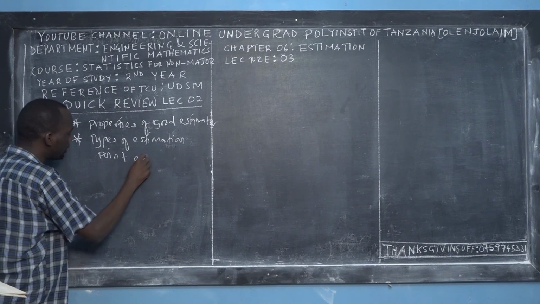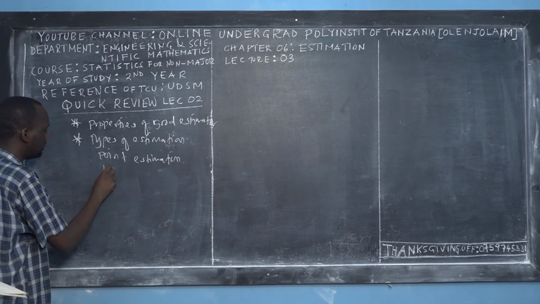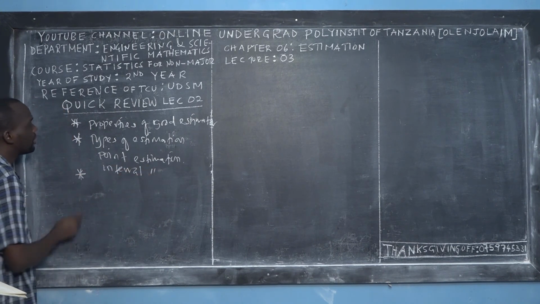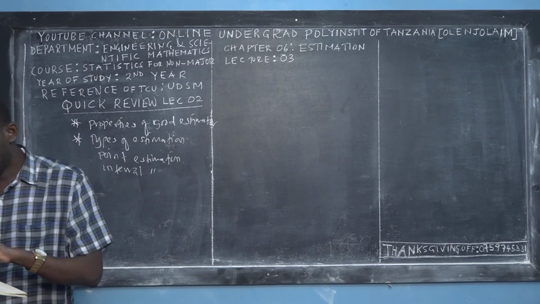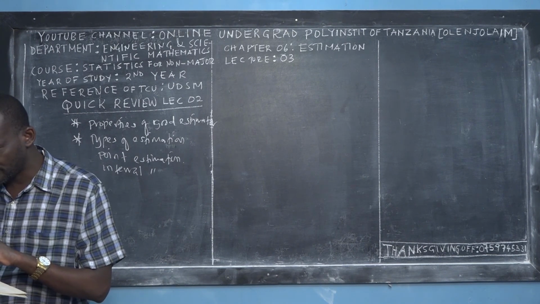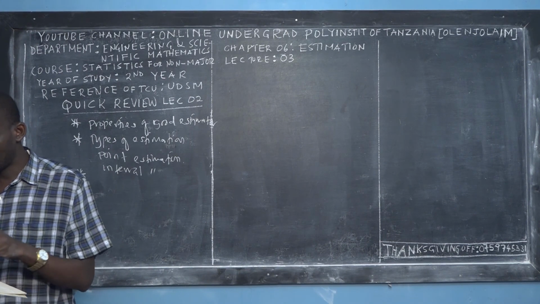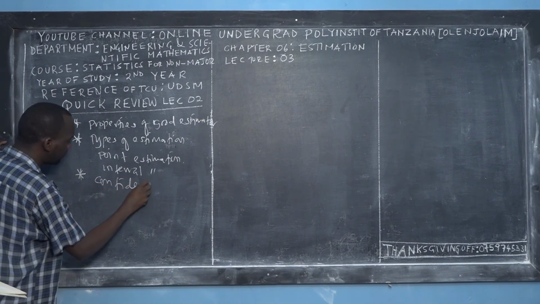Point estimation. This is the first. And the second one is called interval estimation. So, point estimation and interval estimation. Again, I taught you about how we can deal with interval estimation, or the confidence interval estimate, for the population mean.